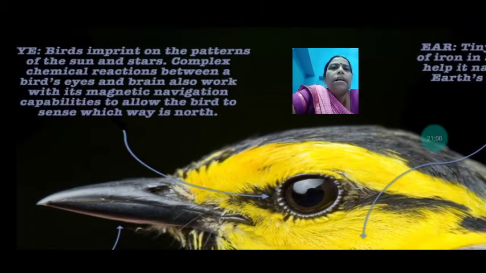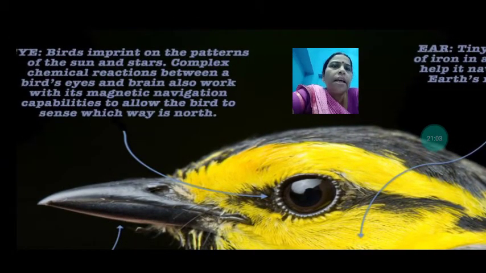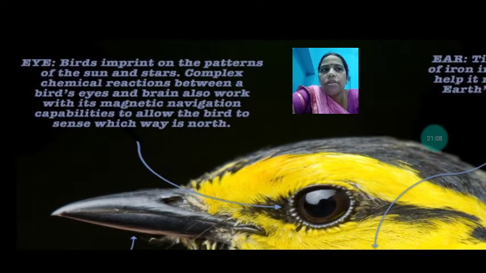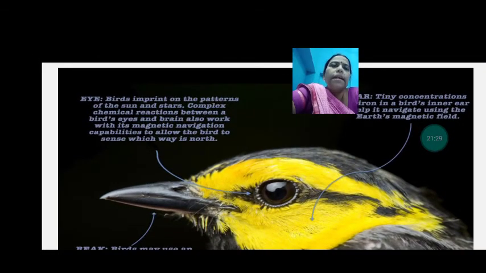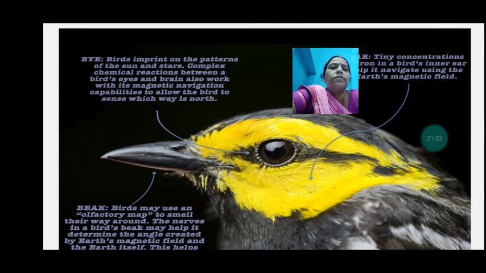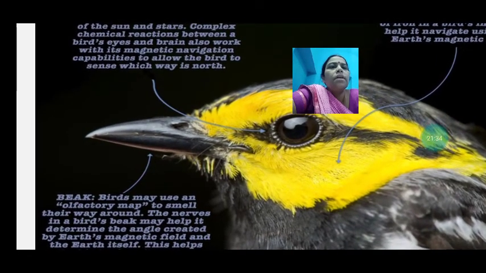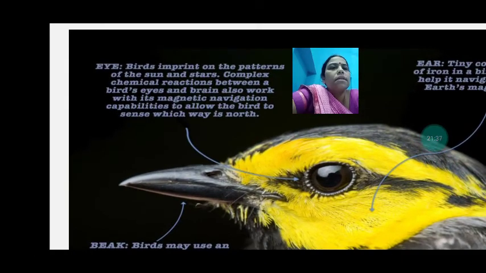So what happens here? There is a chemical reaction going on in the bird's eye and the brain, and it works like magnetic navigation. So the bird is able to find out where to go. Navigate means where to move, and it can understand which way is north through the eye. If there is no one to guide, then the bird moves itself with the help of its sense organs.